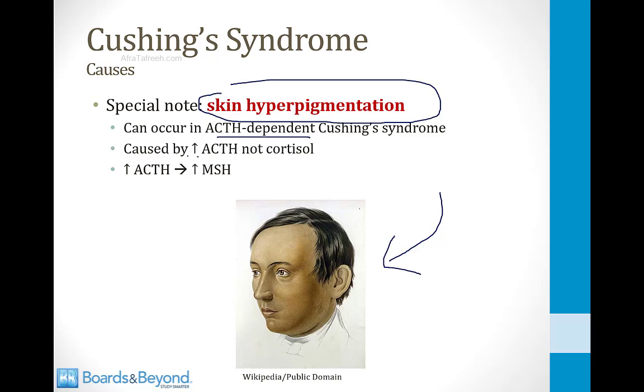Basically, anytime the ACTH is high, that can lead to hyperpigmentation. That's because high ACTH increases the levels of melanocyte-stimulating hormone, which is MSH, and that's what leads to skin hyperpigmentation. So in ACTH-dependent forms of Cushing syndrome, the ACTH level is high, and therefore skin hyperpigmentation can occur. And later we'll talk about Addison's disease, and in Addison's disease, ACTH levels are also high.